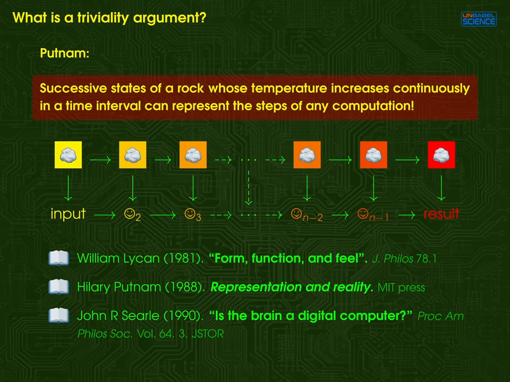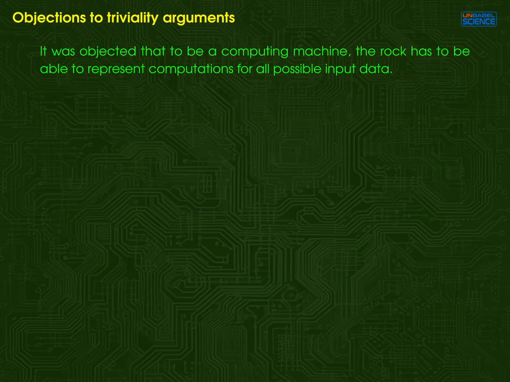Let's recall the triviality argument. According to Putnam, we have a rock whose temperature increases continuously in a time interval. Then, successive states of this rock can represent the steps of a computation, and in fact of any computation. This is considered by some to prove that nearly anything can compute anything. It was objected by others that to be a computing machine, the rock has to be able to represent computations for all possible input data.